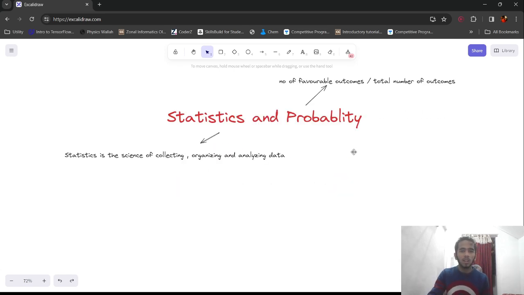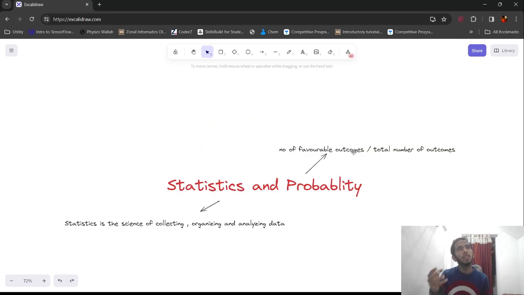Okay. So, but for example, if there is a third possibility, like getting waitlisted, then the total number of outcomes will become yes, no, waitlisted. So there are three. So the probability of getting yes will be 1 by 3, probability of getting no will be 1 by 3, and probability of getting waitlisted would be 1 by 3.